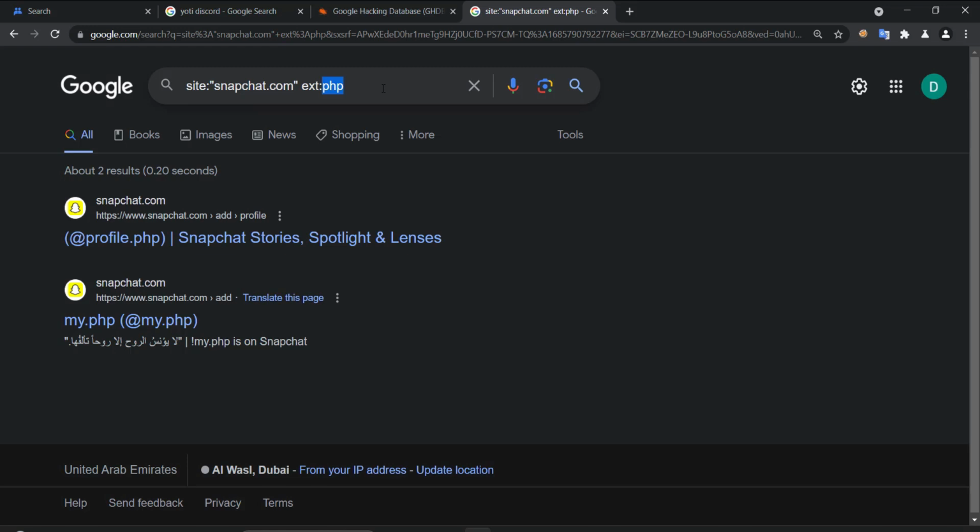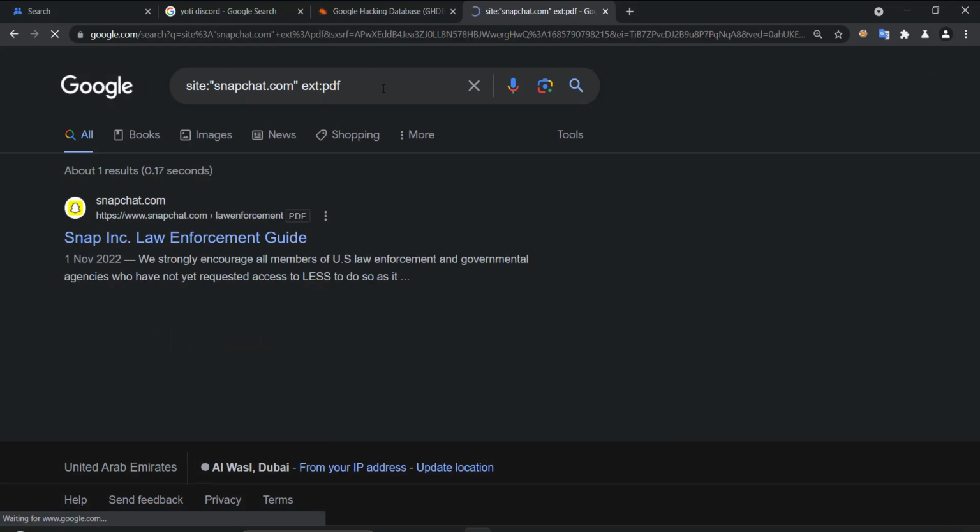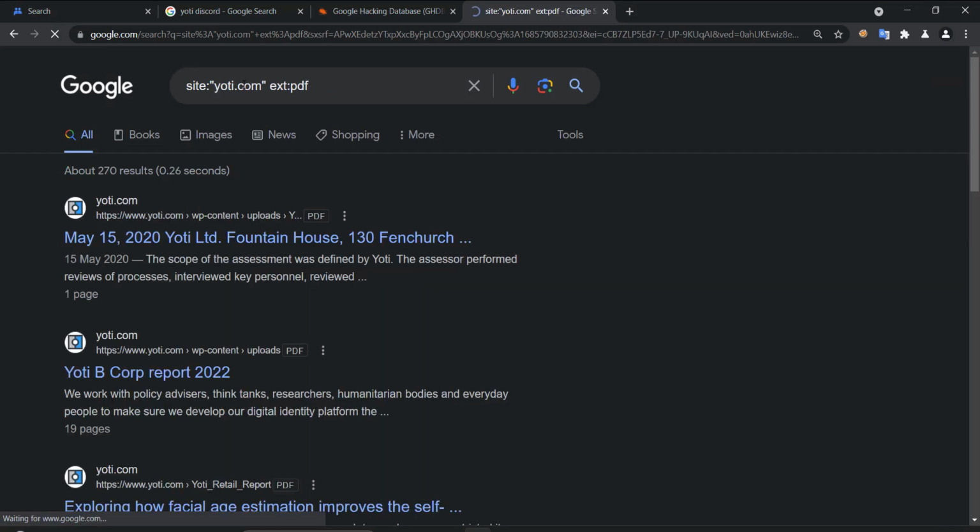Well, one of the important scenarios here is to search for sensitive files inside the application. Yeah, so let's see, I want to see every document that is found in the website. Maybe I can get a leaked document that was uploaded there by mistake. So PDF. We found Snap Law Enforcement Guide. We strongly encourage all members of US government agencies who have not requested blah blah blah. So let's say by mistake they added a sensitive file for finance, for example. Well, let's go back to look for Yoti.